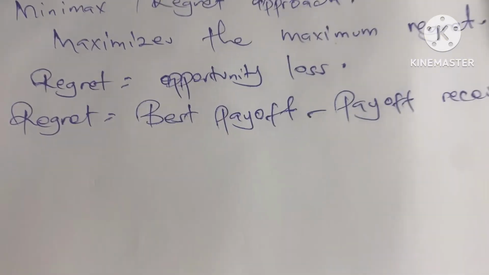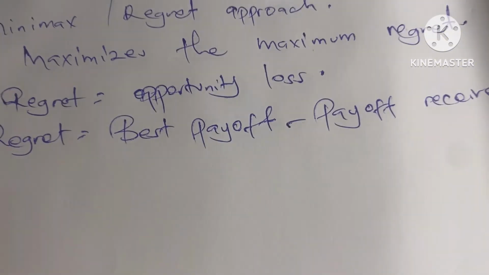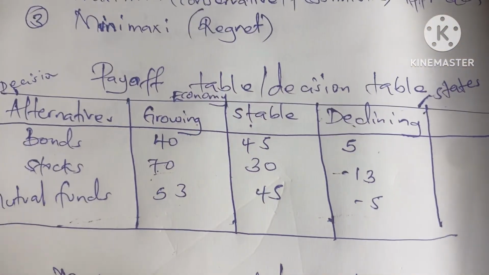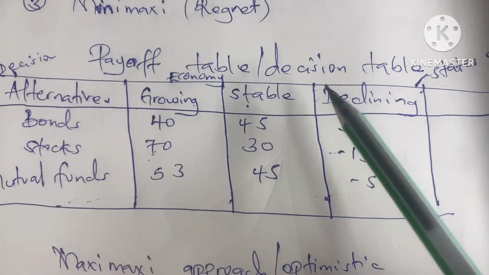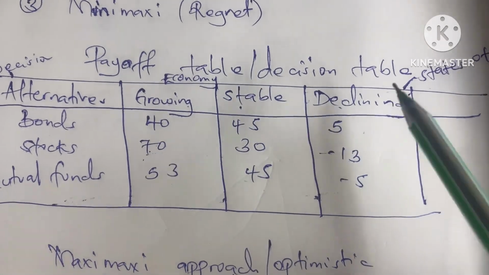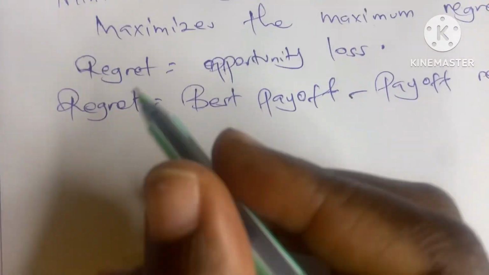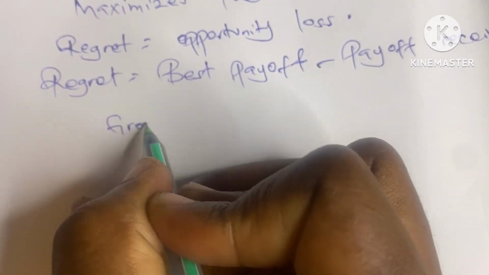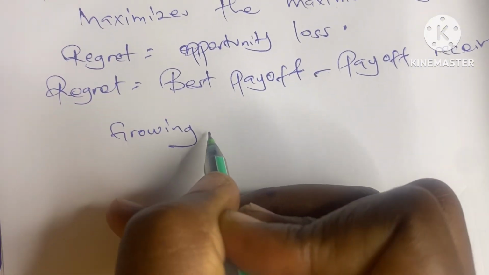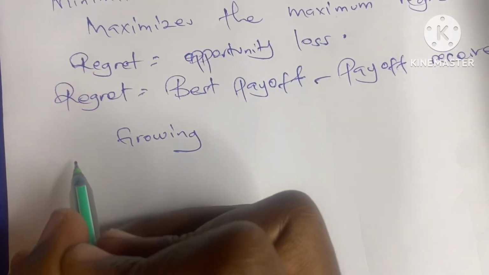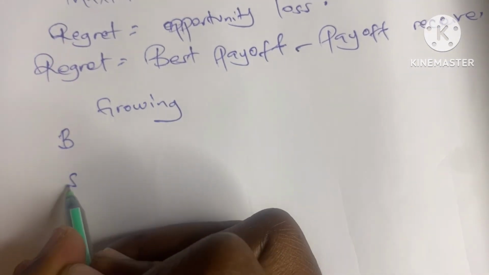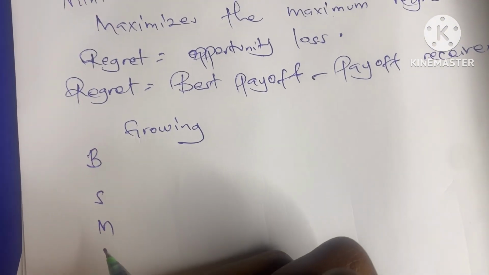So we are going to be considering all the states of the economy: when the economy is growing, when the economy is stable, and when the economy is declining. We start when the economy is growing. We have bonds, stocks, and mutual funds.